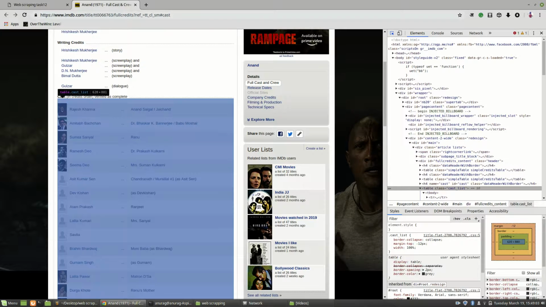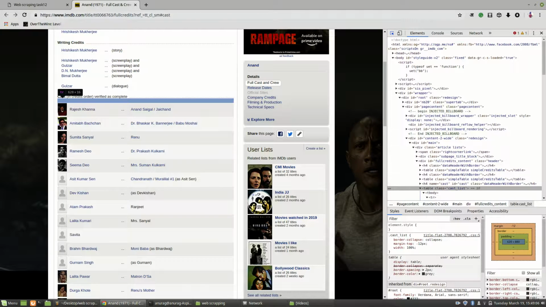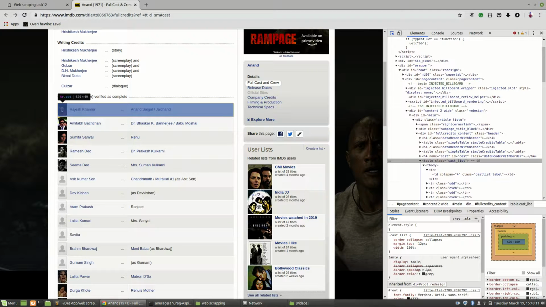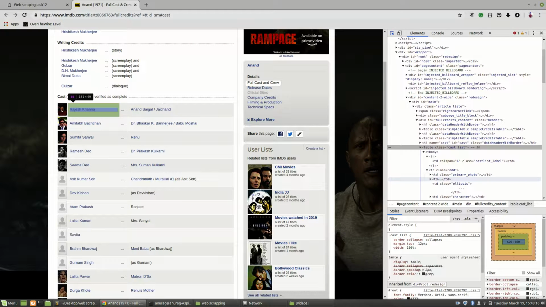Then if we go to tr, not this one, yes, this one. Then you see that there is one td whose class is nothing, and inside that there is a tag and the name Rajesh Khanna. So we will just find this table data tag which has no class, and from here only we will get the name of our cast like Rajesh Khanna, and we will also get the IMDb ID from here.